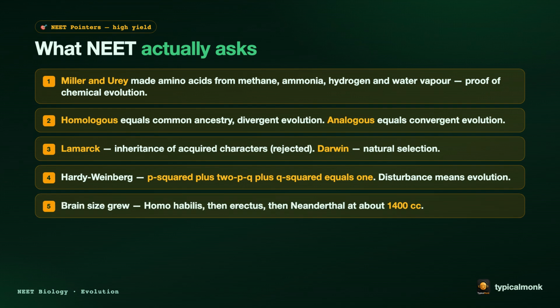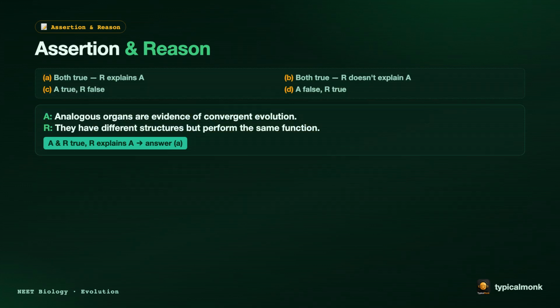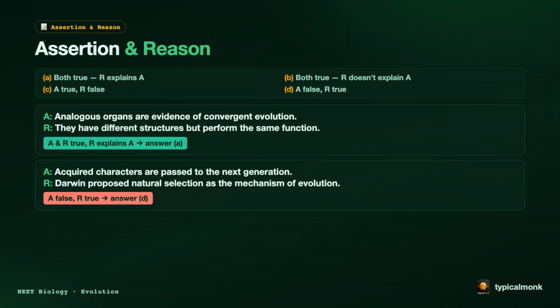Fifth, the brain size grew: Homo habilis, then erectus, then Neanderthal, at about 1400 cc. Now assertion and reason. The options A, B, C, and D are given above. Keep them in mind. First, assertion: analogous organs are evidence of convergent evolution. Reason: they have different structures, but perform the same function. Both are true, and the reason explains the assertion. The answer is A.